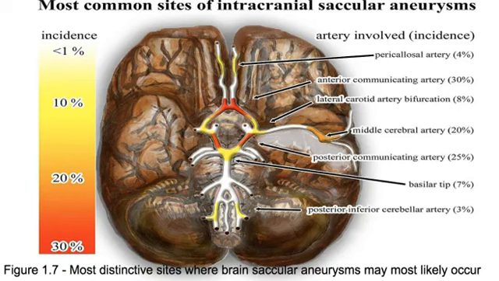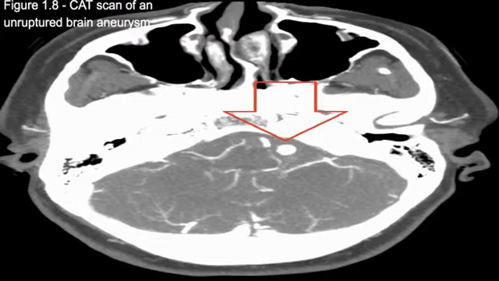Here we have the most distinctive sites of where brain saccular aneurysms can occur. The red color is 30%. A very high chance of the brain aneurysm occurring there. White and yellow is less than 11%. Very low risk of the aneurysm occurring there.